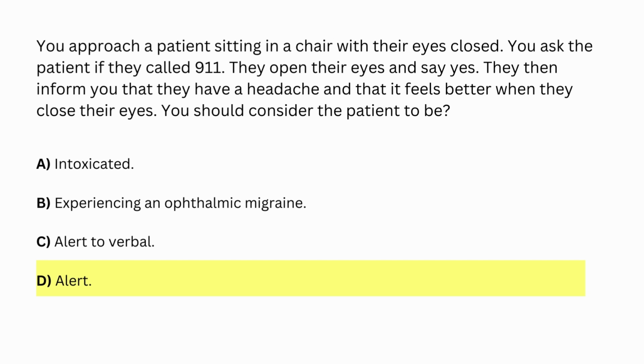This question required that you use critical thinking to recognize the fact that this person, based off the information in the question, does not have a decreased level of consciousness. They are fully alert and their eyes were only closed because they have a headache. So again, the correct answer is D, they are alert.